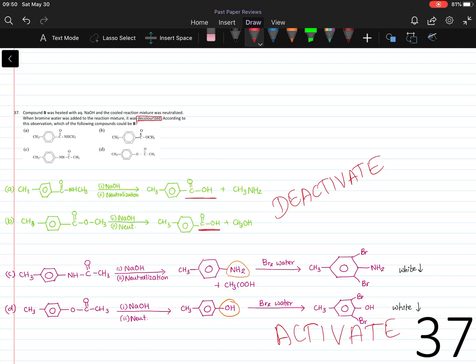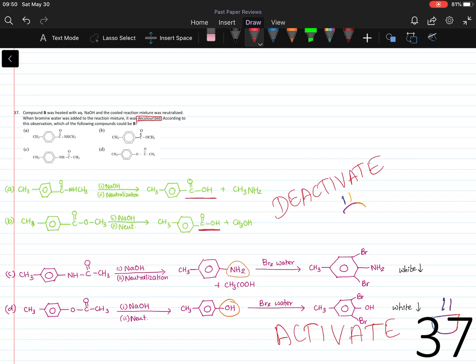If we move on to the second part of the question, they say that bromine water was decolorized by the product of this compound. Decolorization of bromine happens due to an electrophilic substitution reaction. It easily happens in an activated benzene ring. In A and B, the ring is deactivated, but in C and D, the ring is highly activated. Therefore, C and D will decolorize bromine, whereas A and B will not.